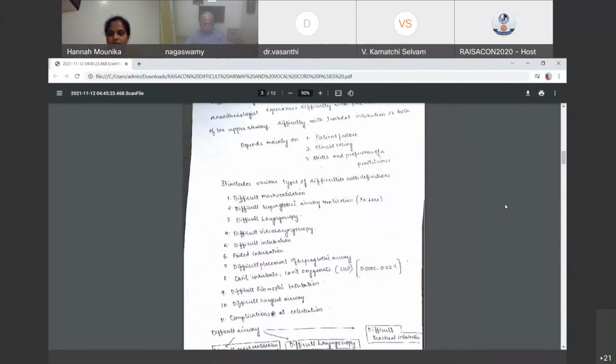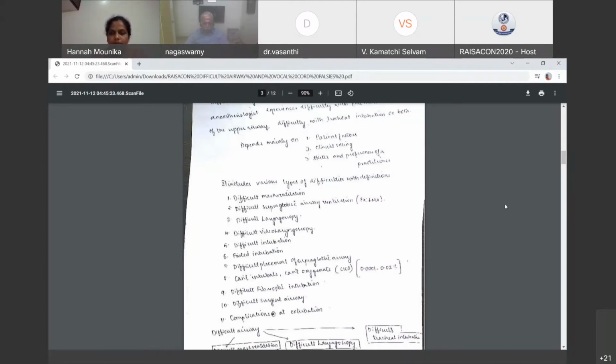Sir, yes, the first half of the answer is only evaluation. How do you evaluate? When you want to evaluate, the very first thing that everybody should be able to write is whether the airway is manageable or not manageable, whether it is going to be an anticipated difficulty or an unanticipated difficulty. That is the first thing that you should mention there.